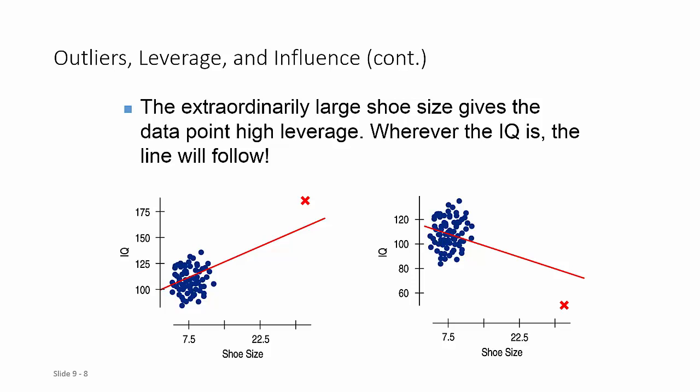So here's two examples. This is IQ versus shoe size. In general, when you look at those blue points, we don't really have much of a linear relationship at all. They probably have an R value very close to 0. So as shoe size increases, IQ remains constant. And we would hope that that would happen because intelligence quotient is not supposed to change over our lifetime, but obviously shoe size will change as we grow. So in the graph on the left, if we put that unusually large value with a very high IQ, it creates a positive linear model. On the other hand, if that point had a very low IQ, it would actually change the relationship to have a negative slope. So these influential points can have a really big impact on our regression models, so they should not be ignored.